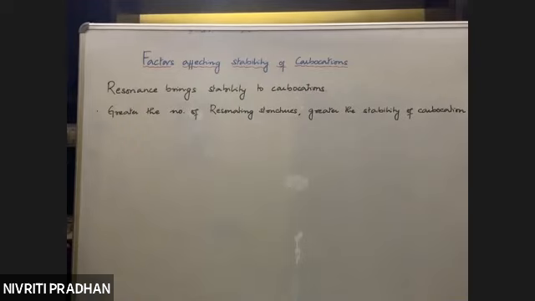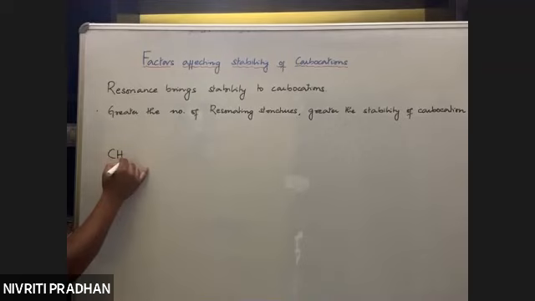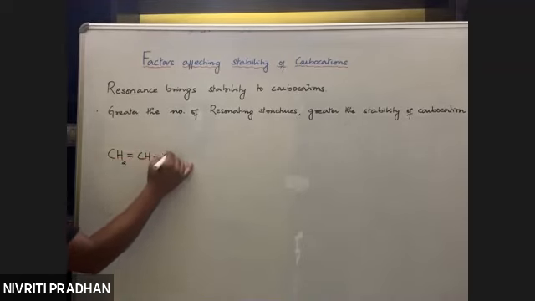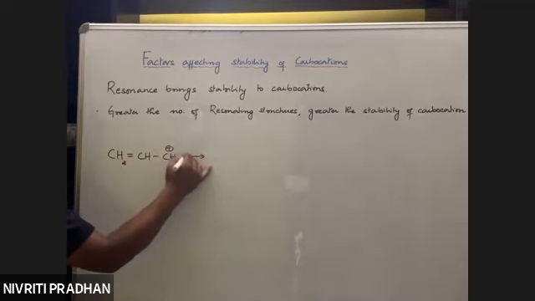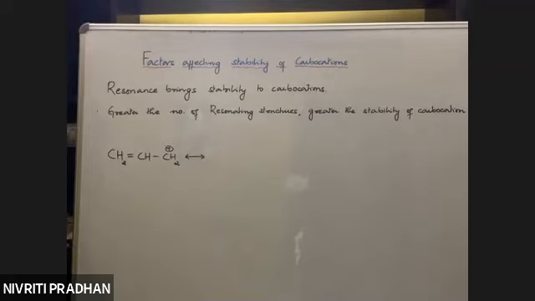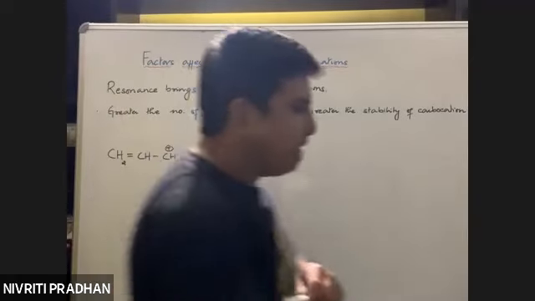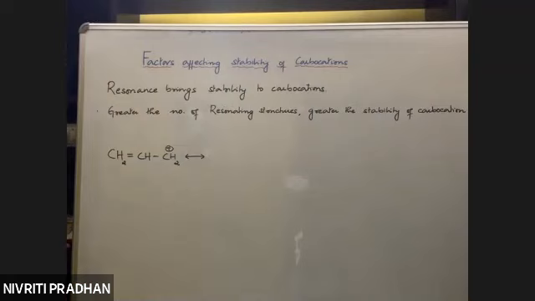Now I'll just give you some examples. Suppose we have this. What is the degree of this carbocation? It belongs to which class? Is it a 1 degree, 2 degree, or 3 degree carbocation? Have a look and answer me.